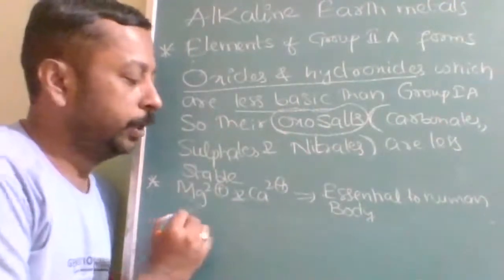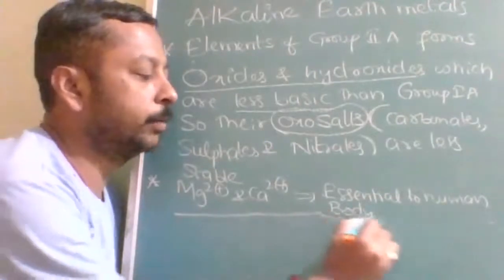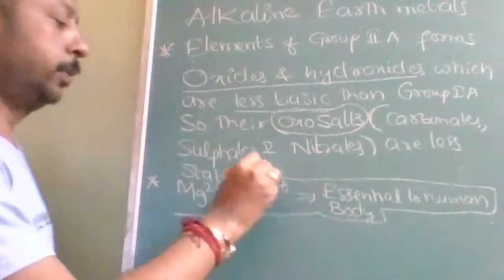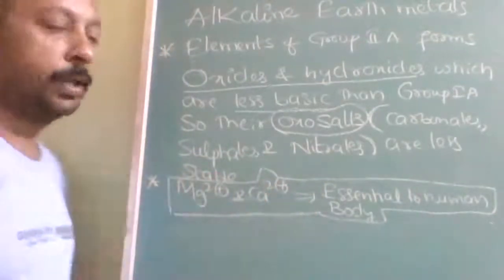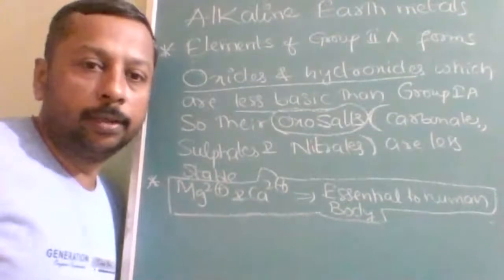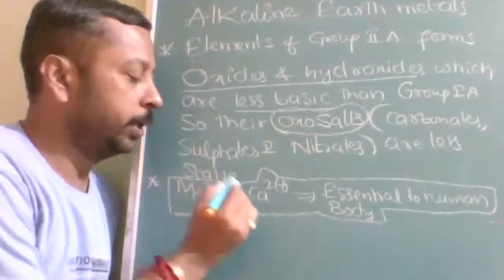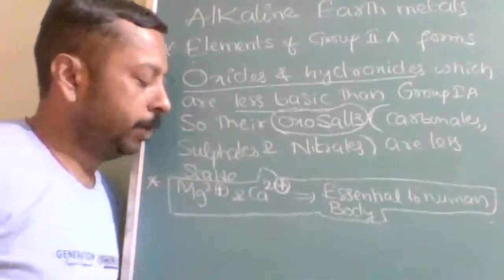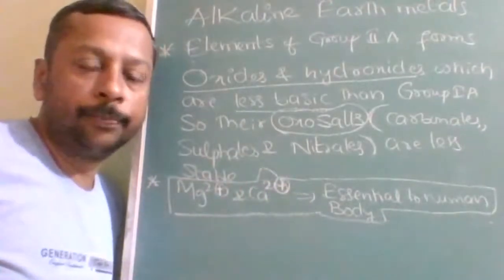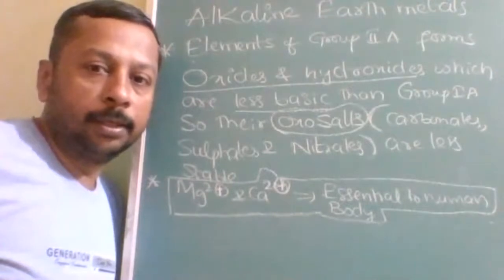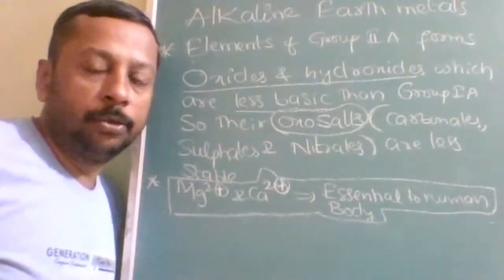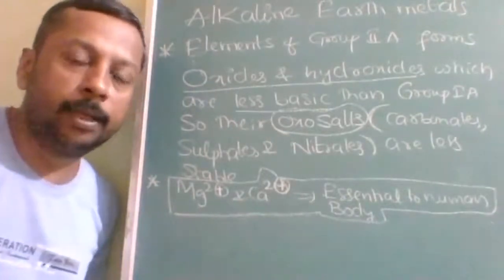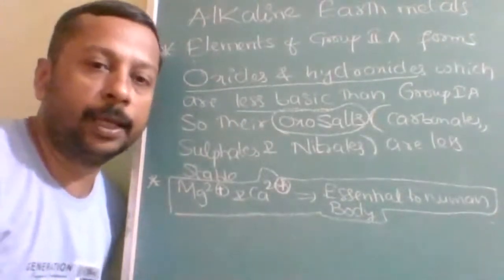Now in the S block first group we have studied the biological importance of sodium and potassium. Likewise, the human body requires sodium and potassium from the 1A group. Similarly, magnesium and calcium are the biologically essential metals, the essential minerals of the human body.